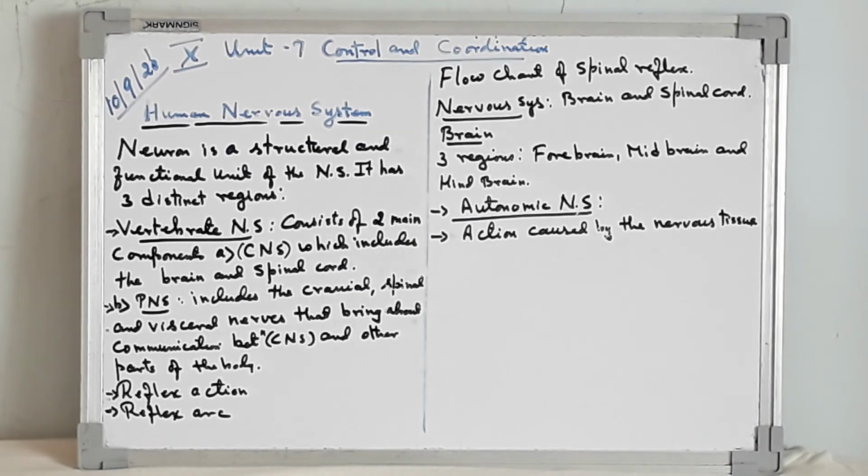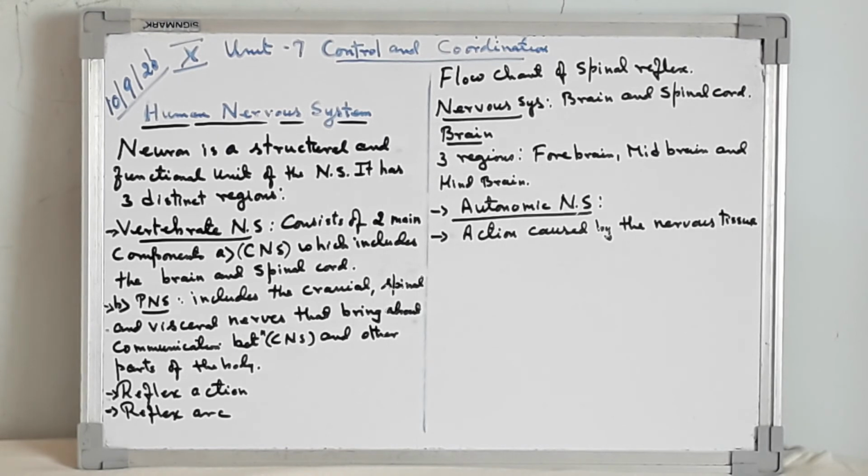Autonomic nervous system consists of the peripheral nerves that control and coordinate the activities of internal organs like heart, lungs, kidneys, etc. It is involuntary in function. It is divided into two parts, that is the parasympathetic system and the sympathetic system.